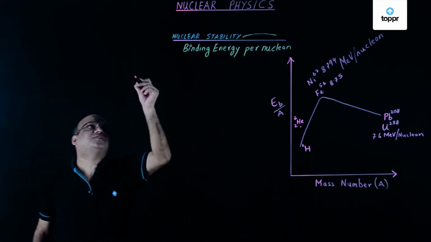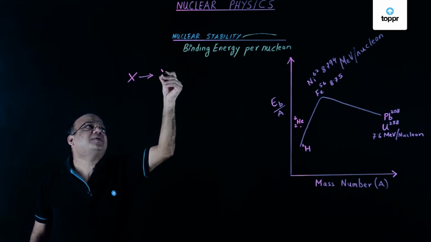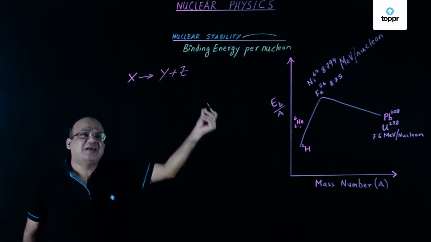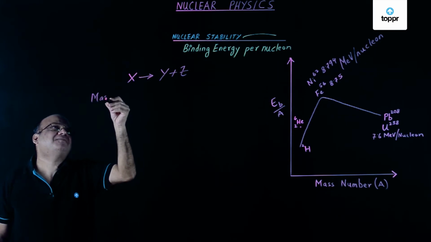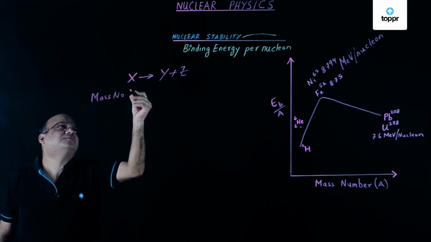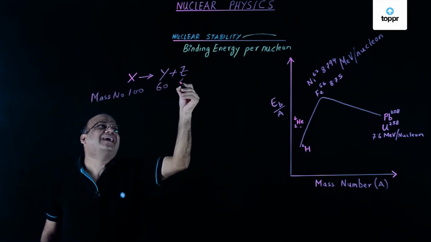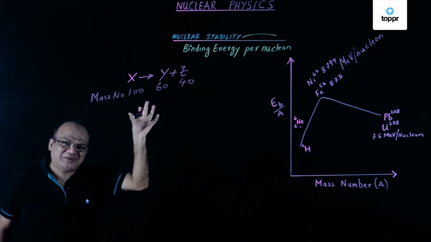Let's look at this reaction, a nuclear reaction. X is becoming Y plus Z. The mass number of, say, X is 100, Y is 60, and Z is 40. These are the number of nucleons, right?